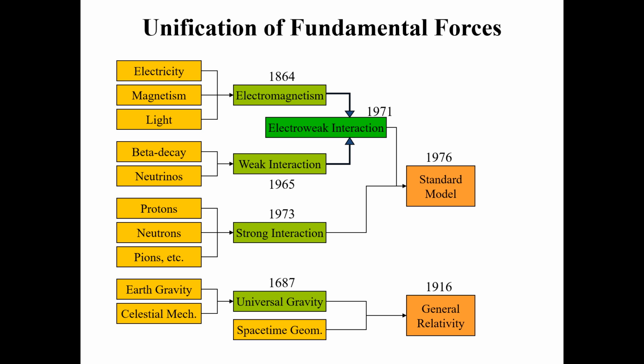After that, in 1976 we get the standard model, in which we try to unify the electroweak and strong interactions.